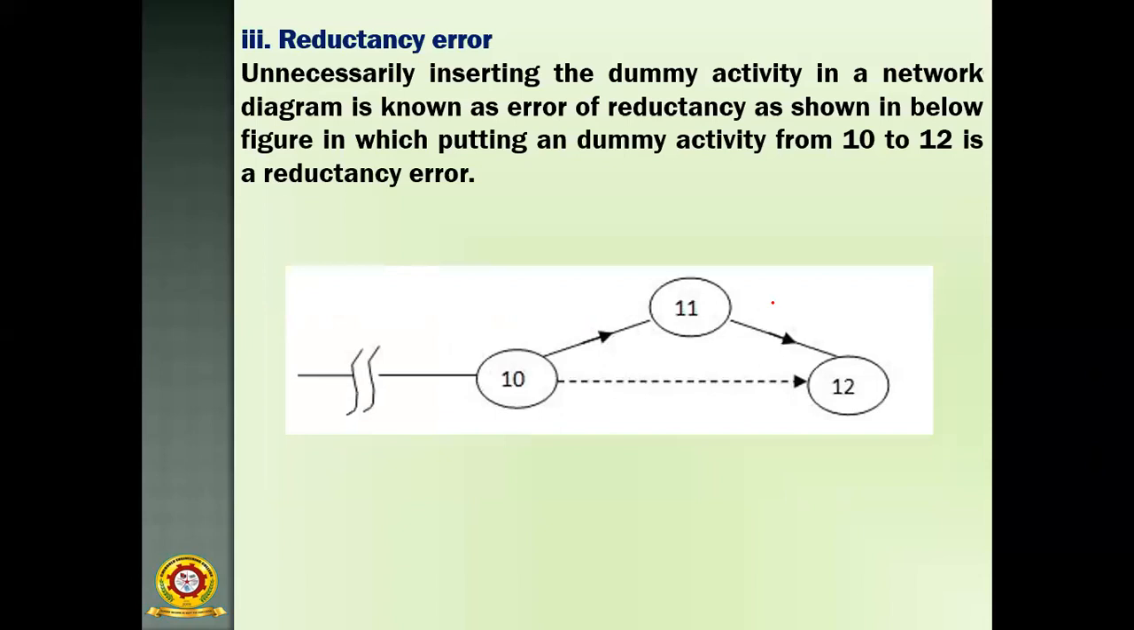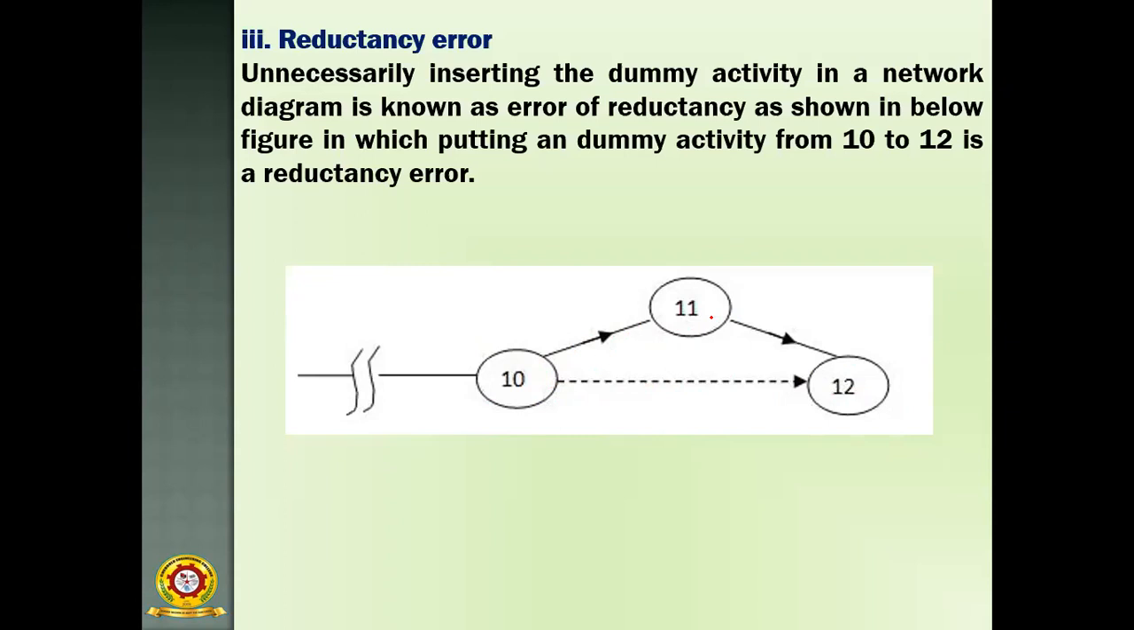Okay, so as shown in the figure below, putting a dummy activity from 10 to 12 is a redundancy error, because after 10 there is activity 11, and after 11 there is the 12th activity. So both are connected with each other, 10 to 11, 11 to 12. So there is no need to use this dummy activity, because they are already connected. So this is not a dangling error.